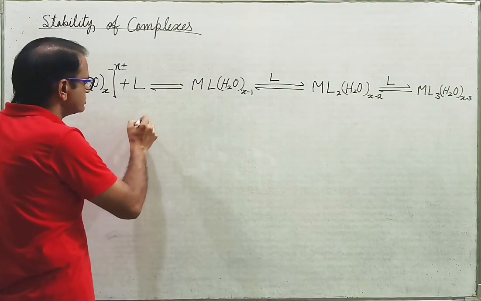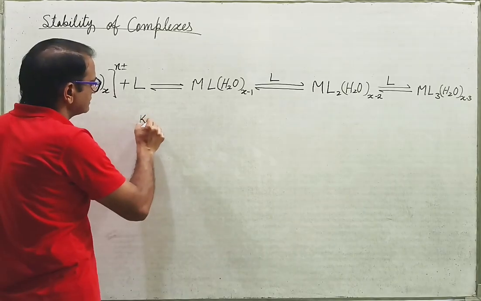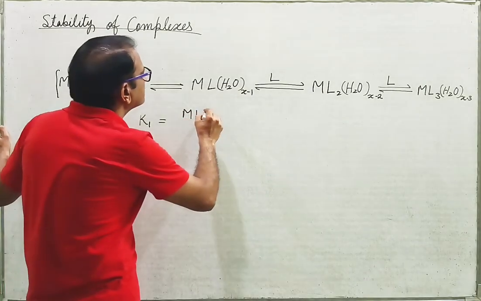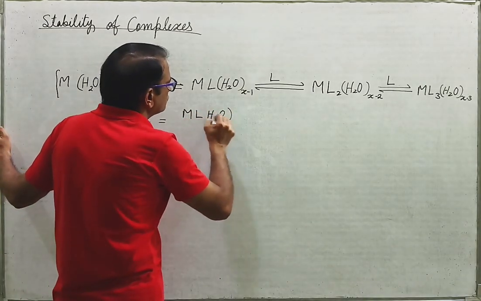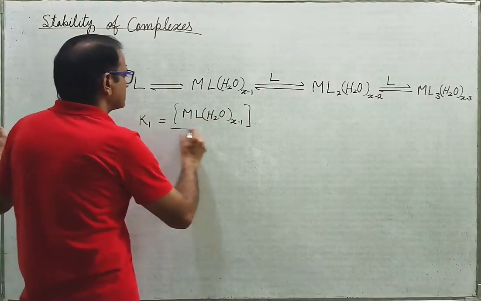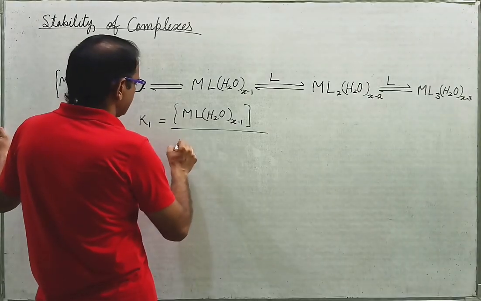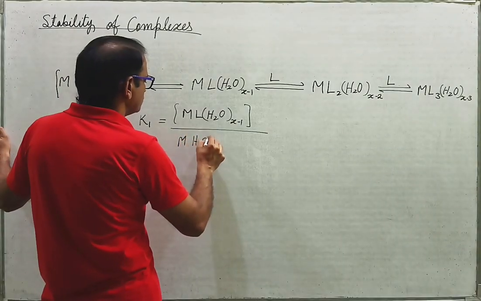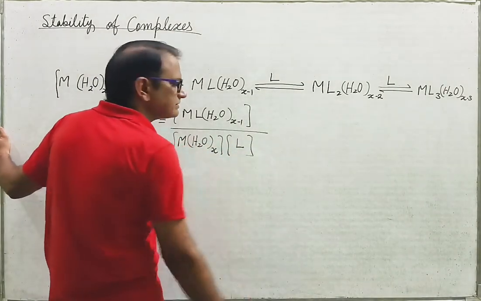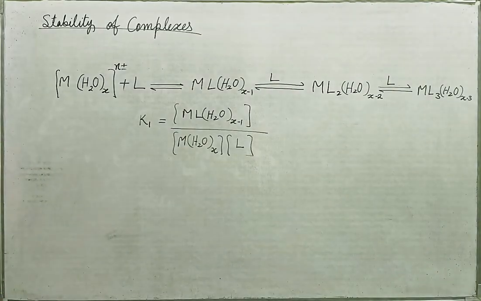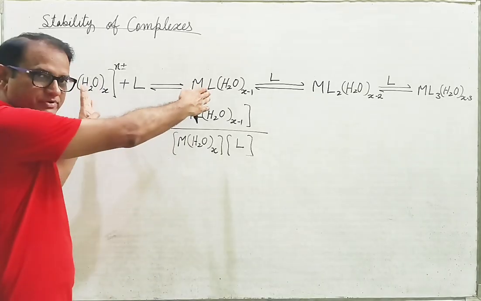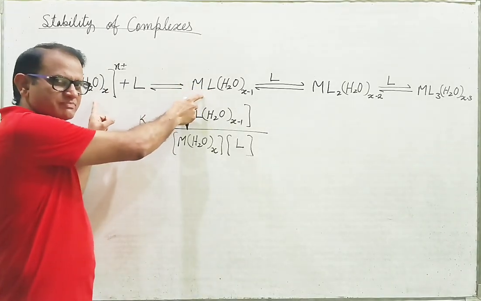For this particular step, the constant, say K1, will be equal to [ML(H2O)x-1] upon [M(H2O)x] times the concentration of the ligand [L]. This is what is actually called the association constant or stability constant of this step.